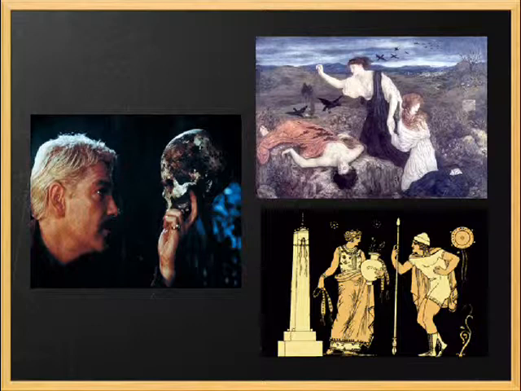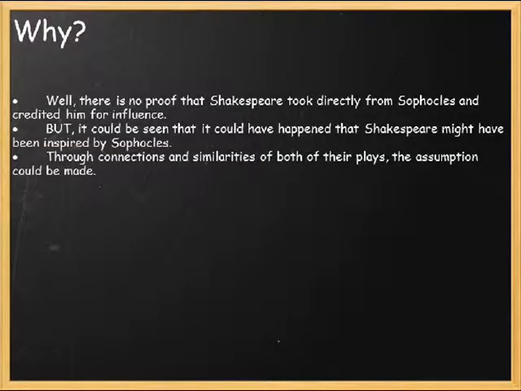The top right picture is a painting of Antigone, where you can also see Antigone and Ismene and their dead brother Polynices. Now, the picture to your bottom right is actually from Electra, which is a play by Sophocles also, and I will be talking about that play alongside Antigone and Hamlet. But in this picture, you can see Electra holding a vase, and you can see her brother Orestes.